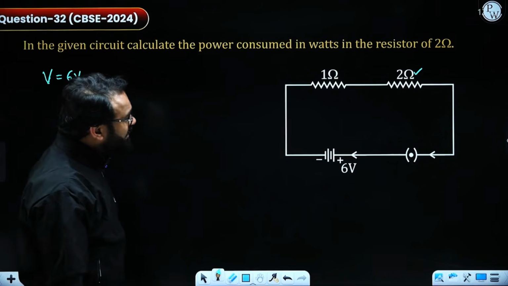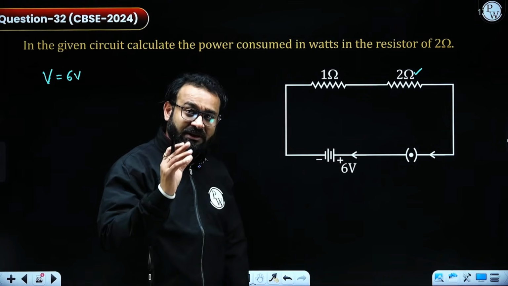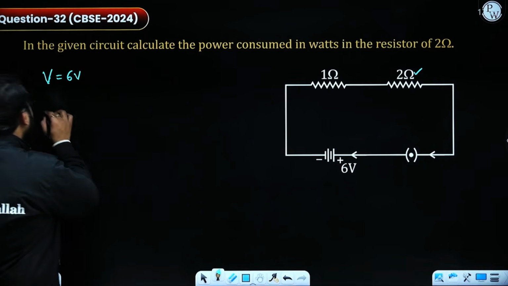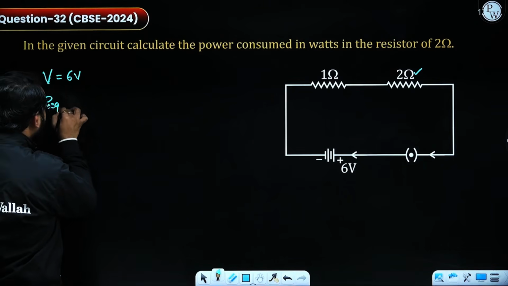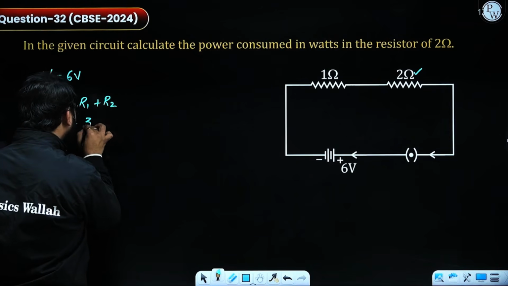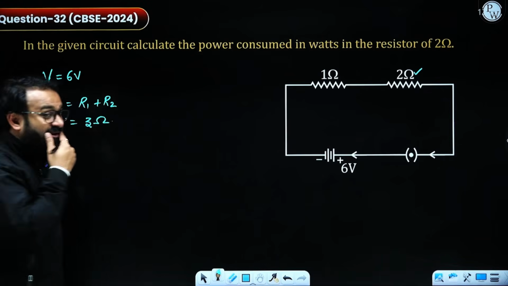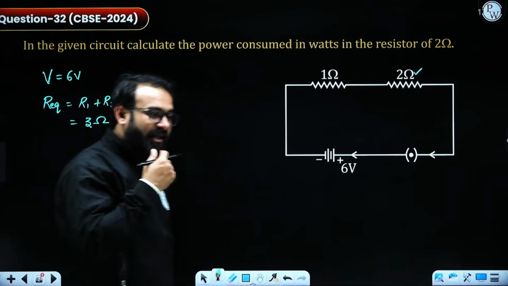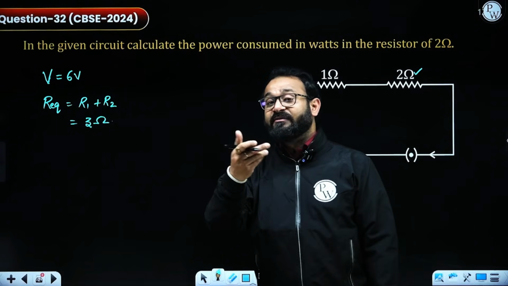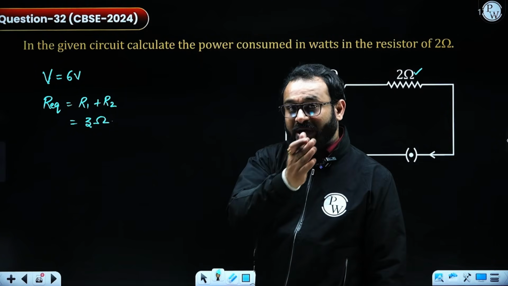Both the resistors, 1 ohm and 2 ohm, are connected in series. So I calculate R equivalent as R1 plus R2, which is 3 ohm. Why have I done that? So that I can calculate the value of electric current, and accordingly pass the current through the individual resistors.